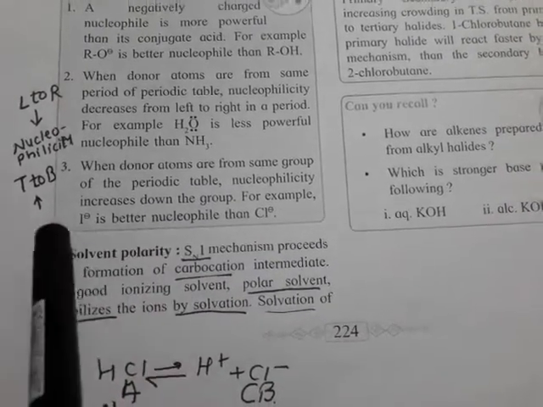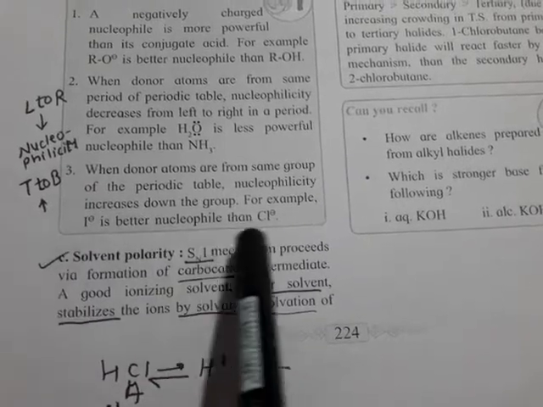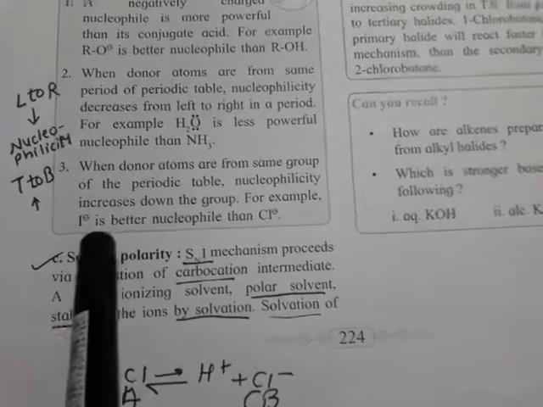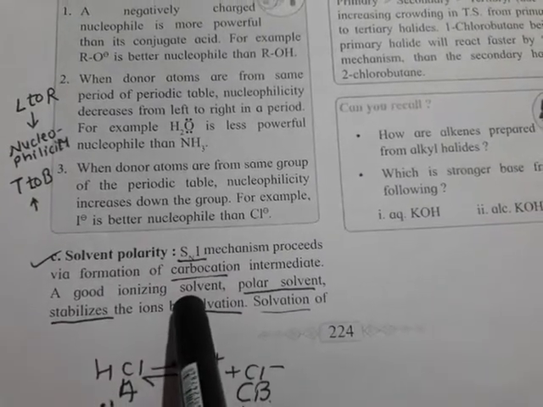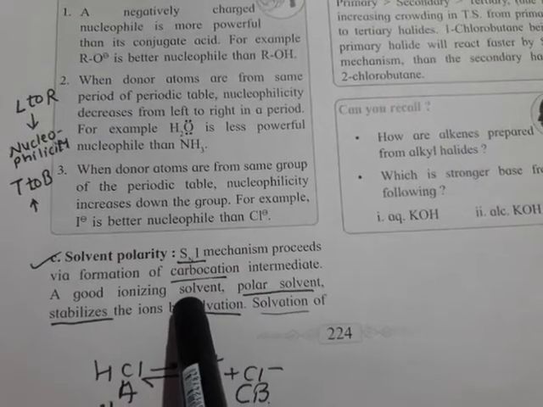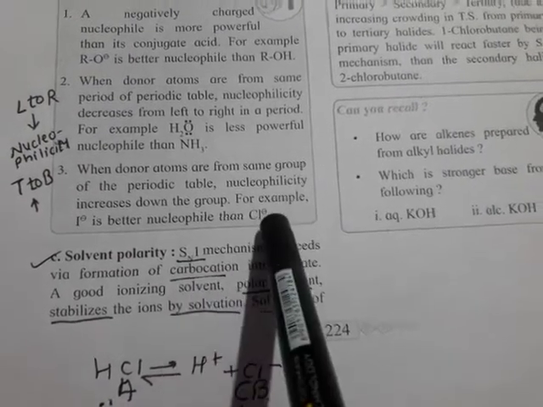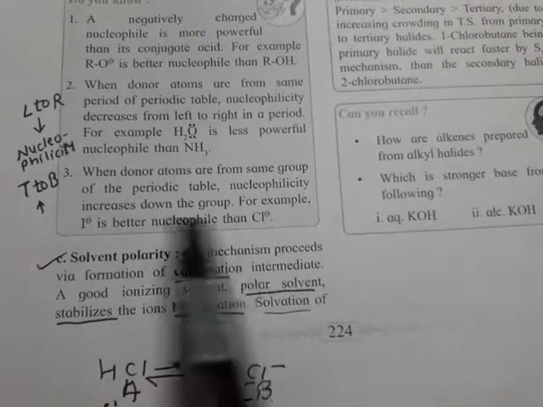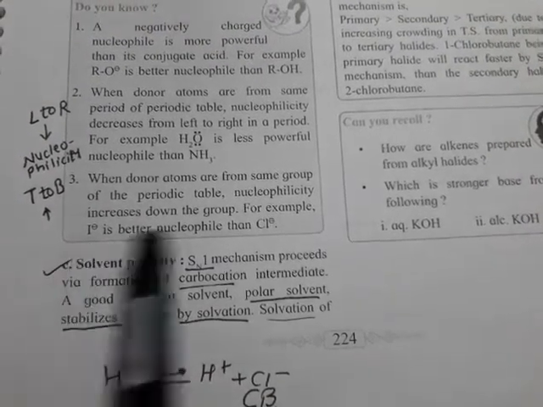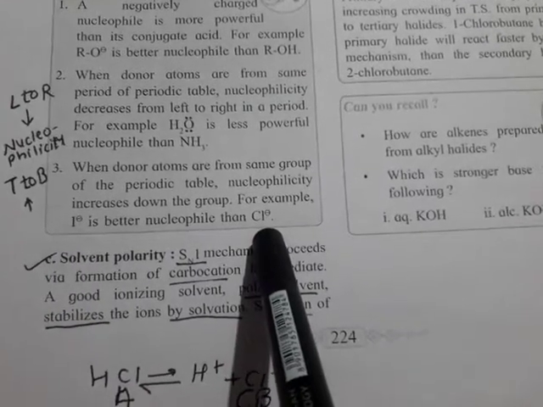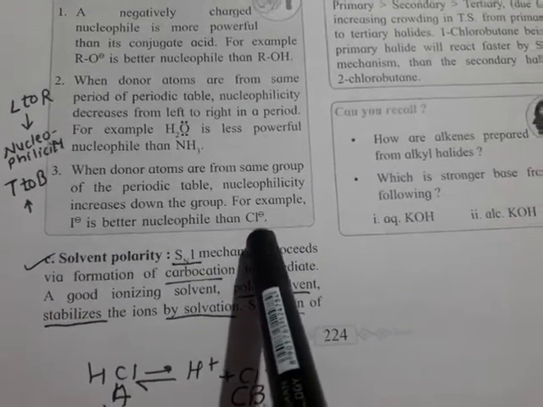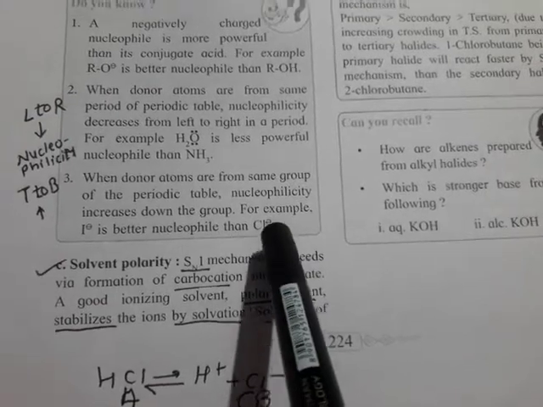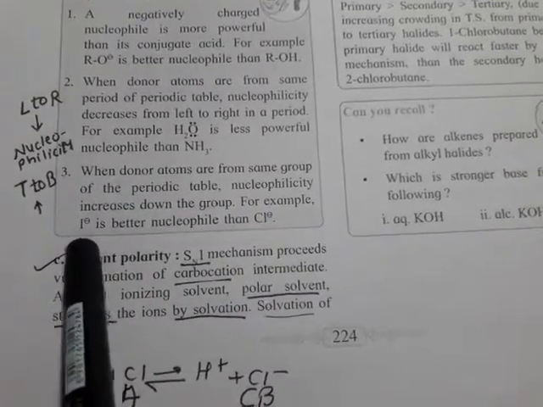They have given here the example of halides, Cl minus and I minus. Also we know that down the group metallic properties increase and metals are good electron donors. So here, Cl minus and I minus, if we compare, both are negatively charged. But compared to I minus, Cl minus has more affinity for electrons, so it will not donate its electrons easily. Electrons are given easily by I minus.